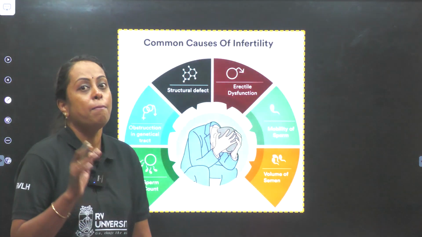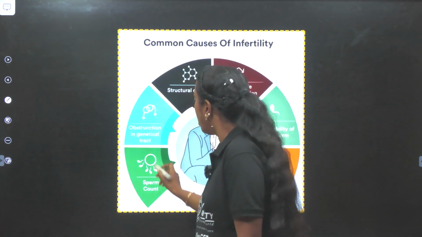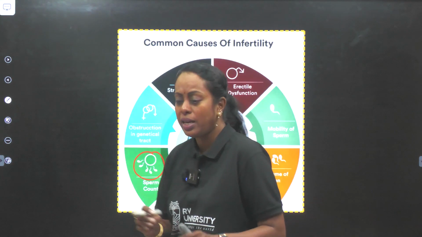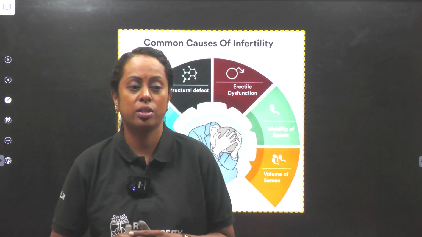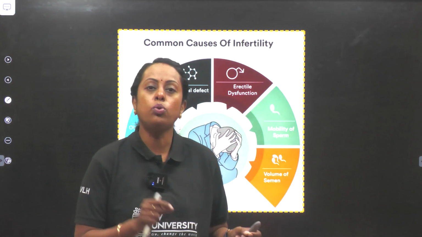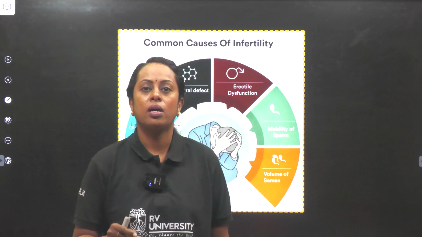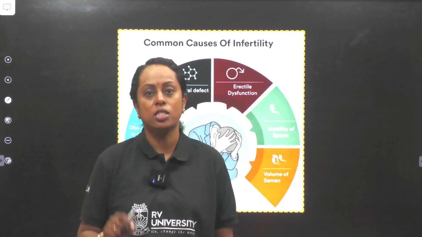In the same way, males also may have infertility. Okay. Now if you check sperm count, you studied NCERT, human reproduction, and a sentence was given that in 2 to 3 ml of semen, there is 200 to 300 million sperms.